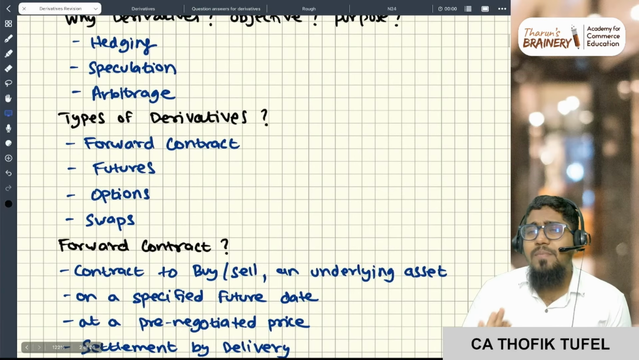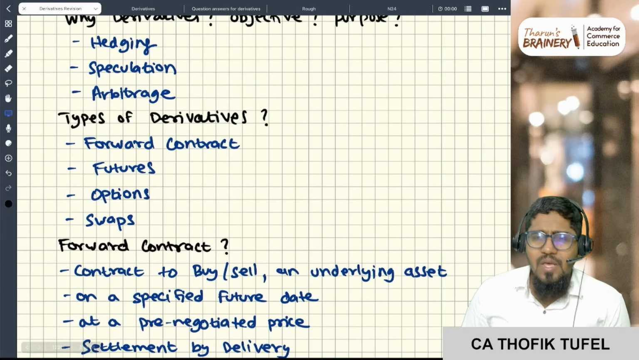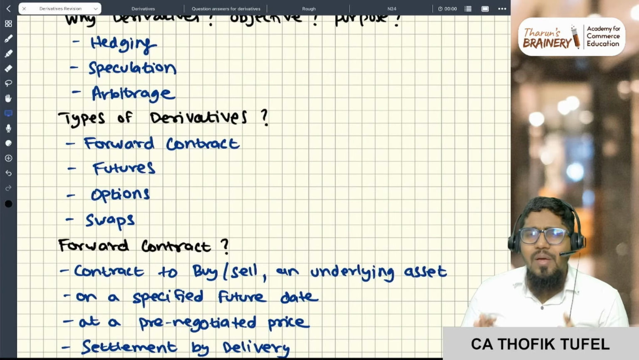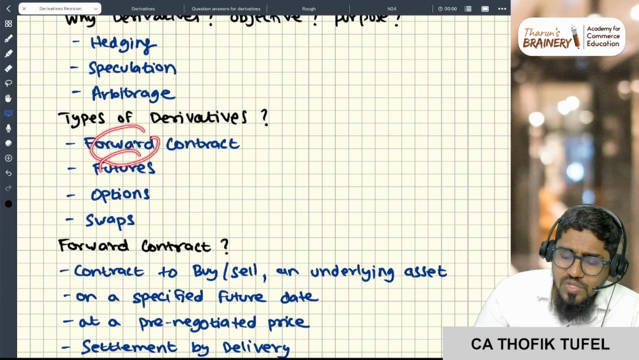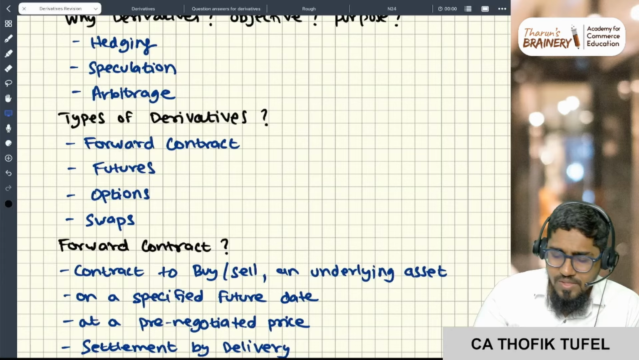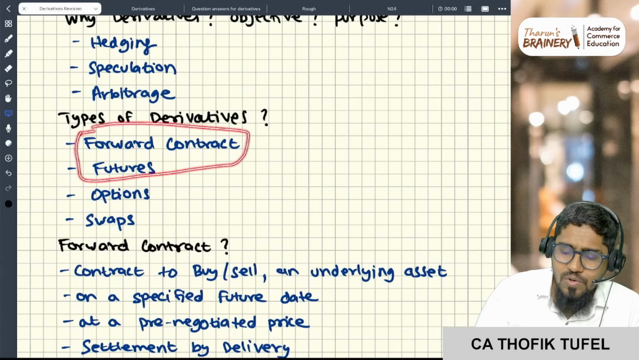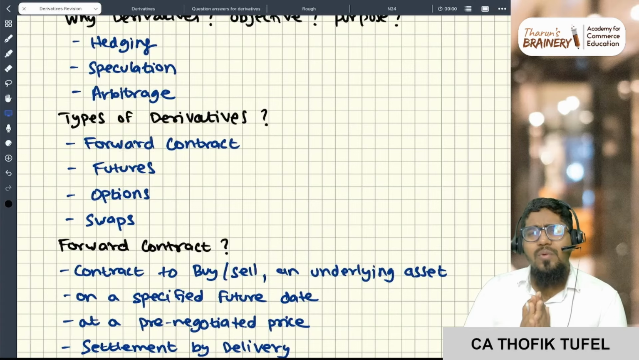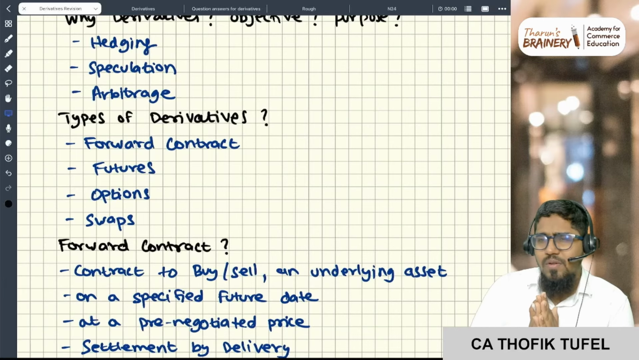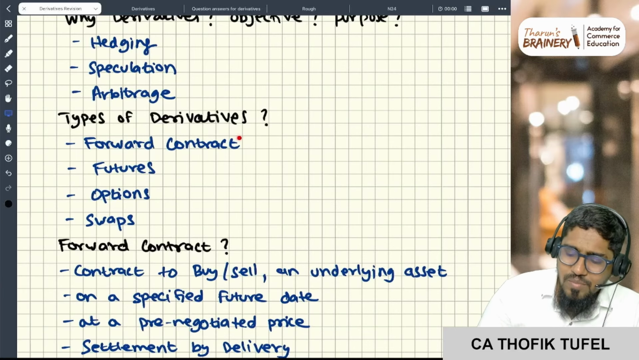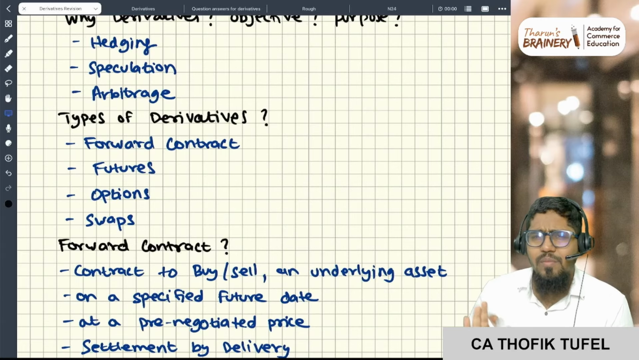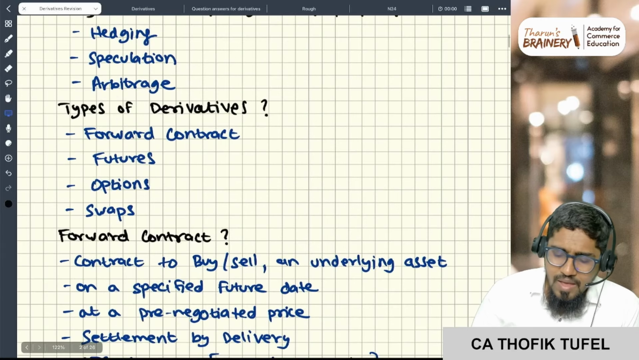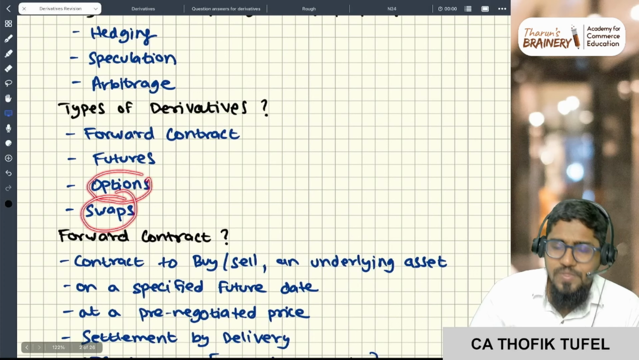What are the types of derivatives? We have four primary types: forward contracts, futures contracts, options contracts and swaps. Forward and futures contracts are very similar to each other, which is why a famous question is asked: the difference between forwards and futures. You can also read it from the study material.